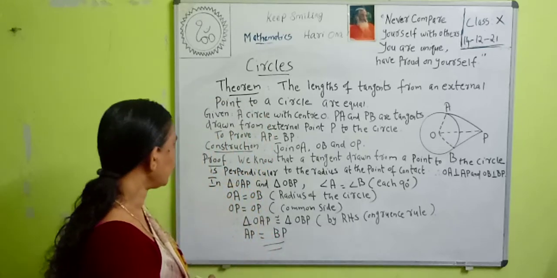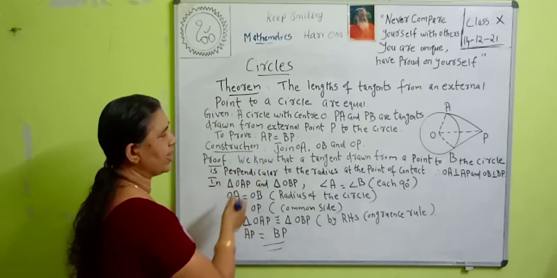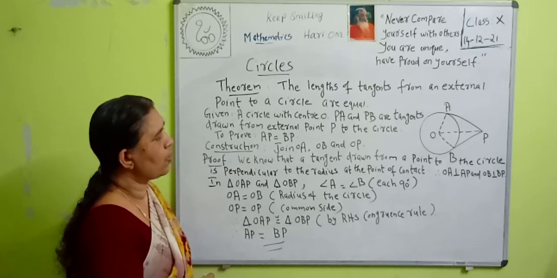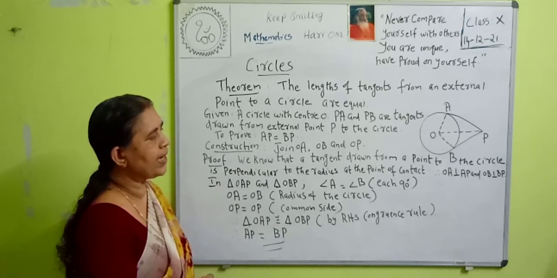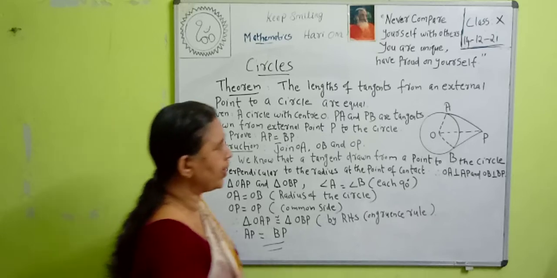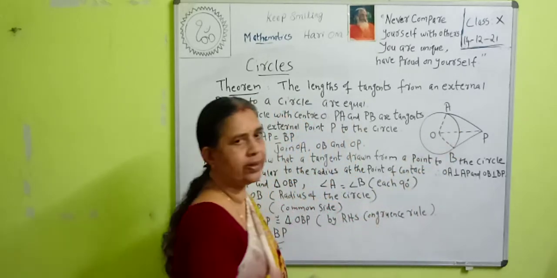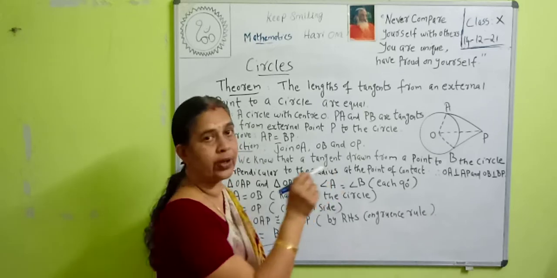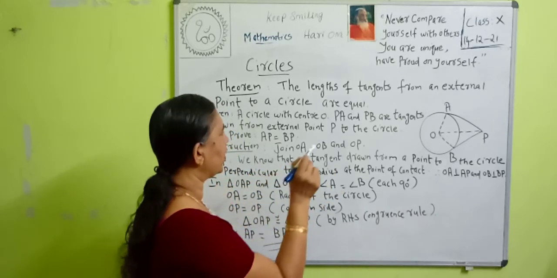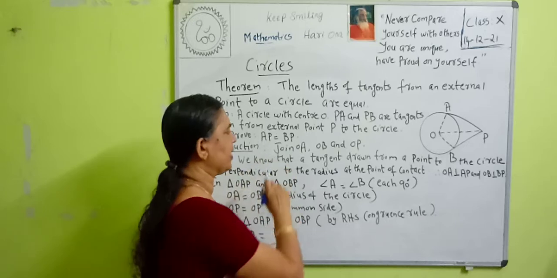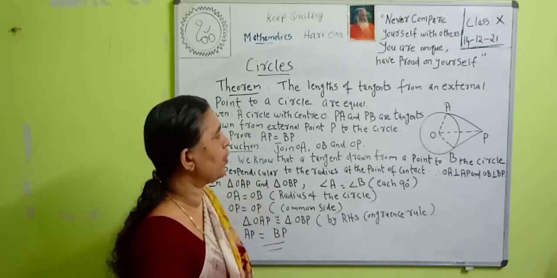Okay. Then what we construct here to prove this, we join OA, OB and OP. Then you draw in dotted lines. This is construction. If you draw any line to prove this, then we draw dotted lines. Okay, use dotted lines to draw this construction. Join OA, OB and OP.